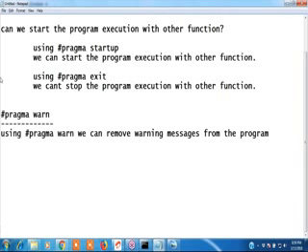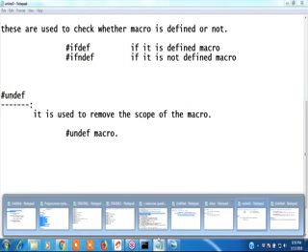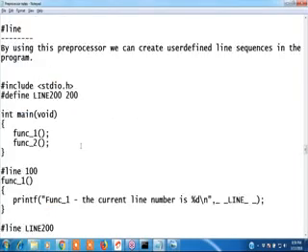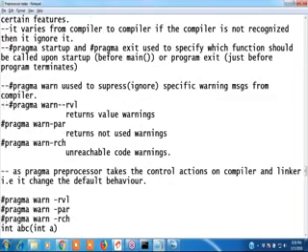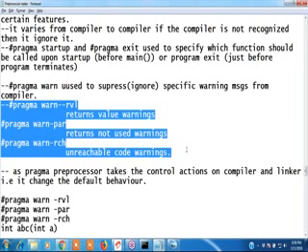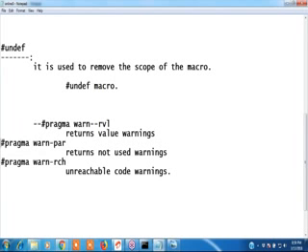What are the warning messages? I will show you now. See, we have RVL, and see this parameterized. Three warning messages. We can remove.